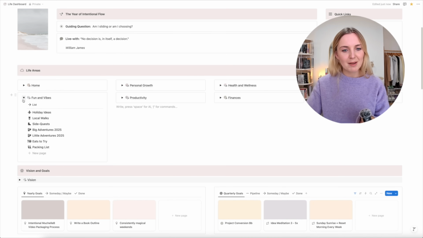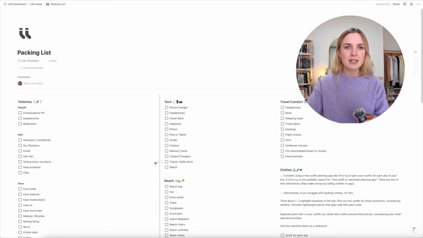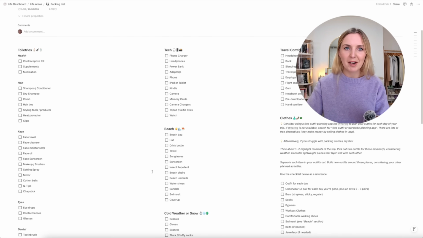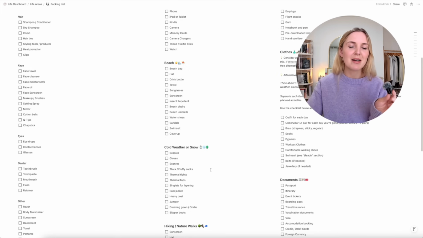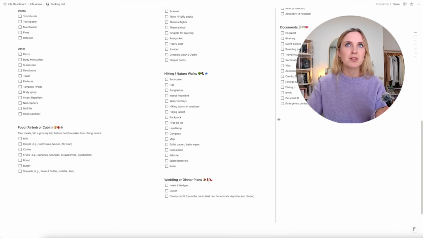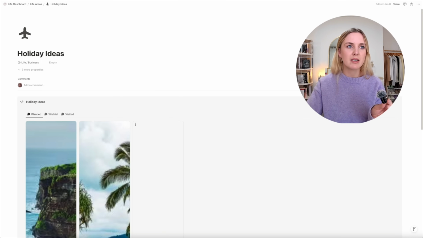Next up, I have fun and vibes, and I have to be honest, I don't use this tab very much, which I hate. But the 2 pages that I would say that I use very reliably are my packing list. I use this every single time I go on any kind of holiday or getaway. And I cannot not use this because otherwise I will absolutely forget something. This is so helpful. And then I also have my holiday ideas, which shouldn't look like this.